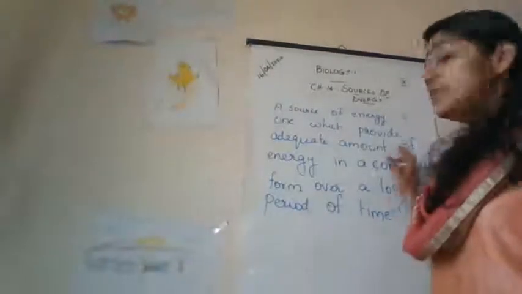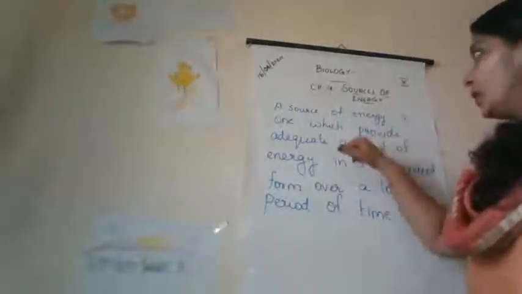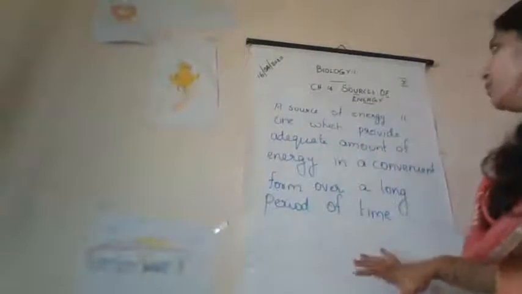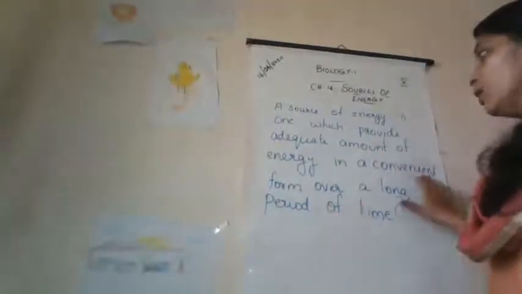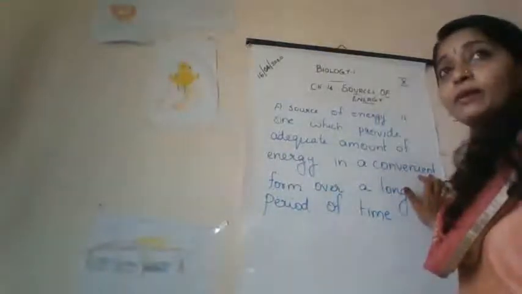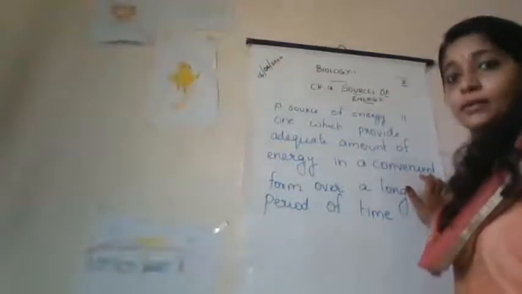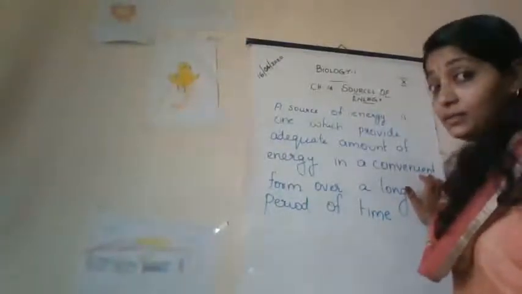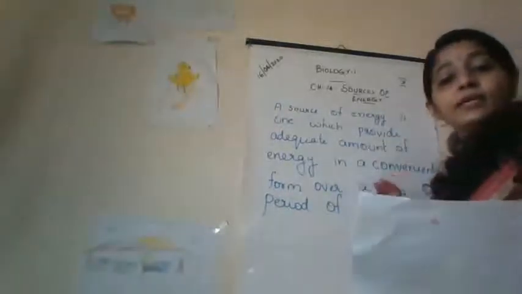So now we'll see the definition for a source of energy. A source of energy is one which provides adequate amount of energy in a convenient form over a long period of time. There are certain good qualities that are needed for a good source of energy.